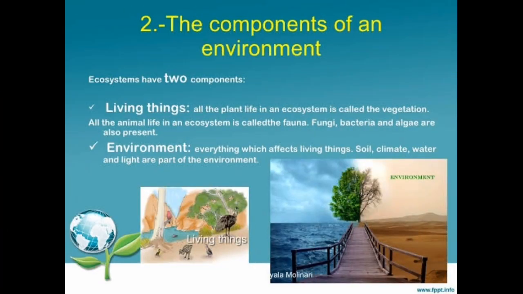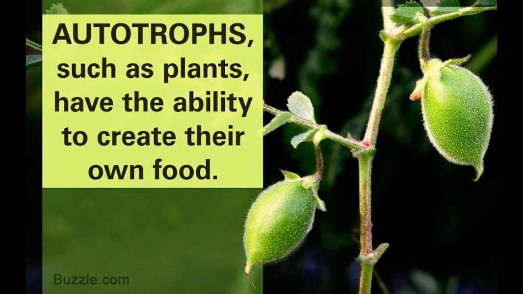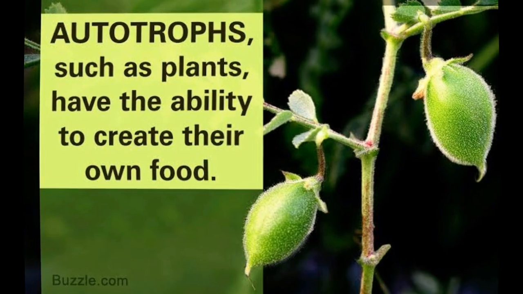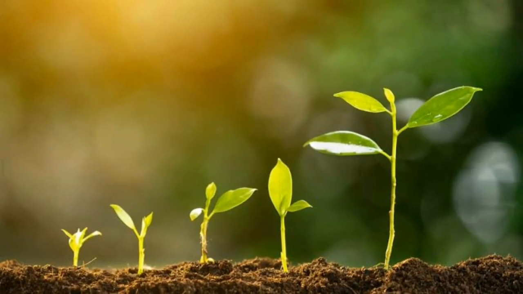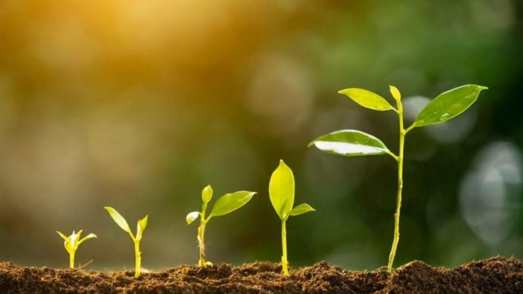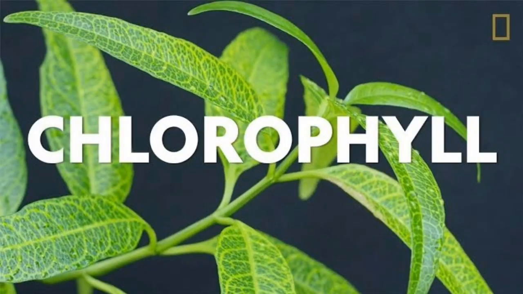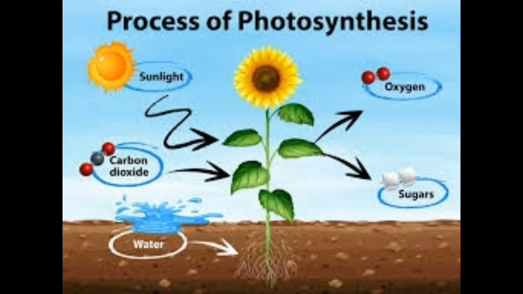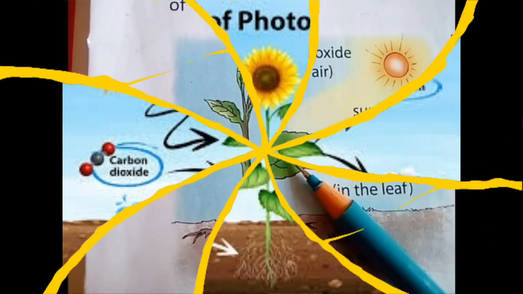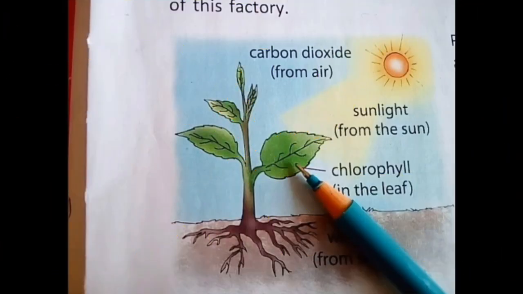Next, we have learned about autotrophs, such as plants, which have the ability to create their own food, and green plants are the only producers in this world. And why are they called producers? Because they prepare their own food with the help of chlorophyll, and that process is called photosynthesis. Green plants, in photosynthesis, need sunlight, carbon dioxide, etc., and they prepare their own food.